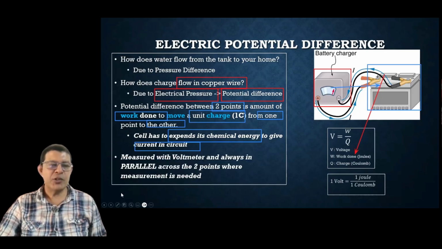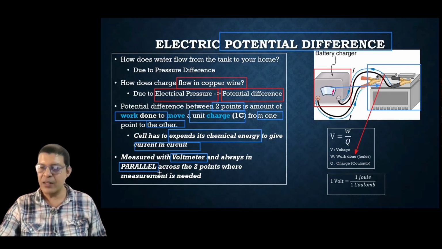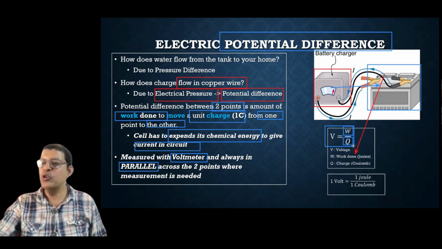How is it measured? It is measured using a voltmeter. It is measured voltage, electrical pressure or potential difference. Potential difference is measured using a voltmeter, and it is always measured by keeping the voltmeter in parallel. Okay. So what is the formula? Formula is work done to move the charge from one point to another.